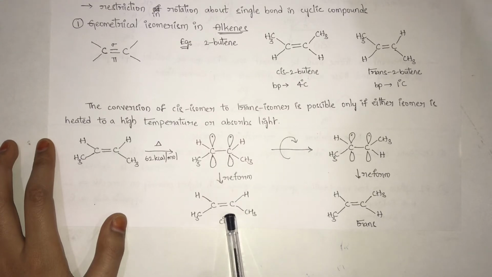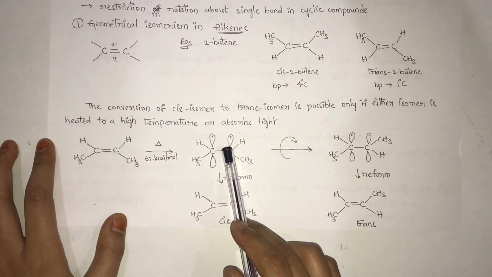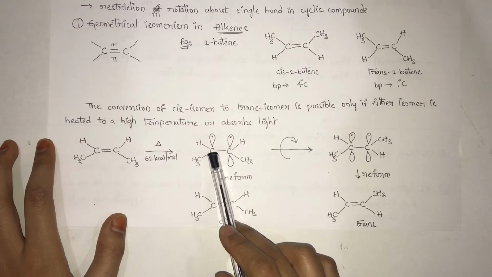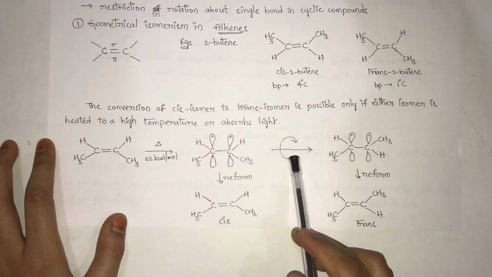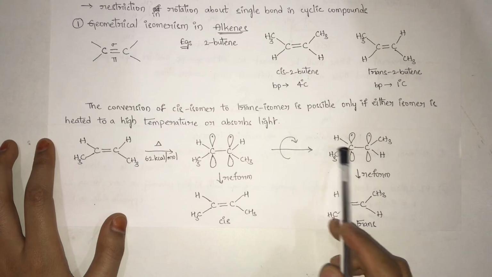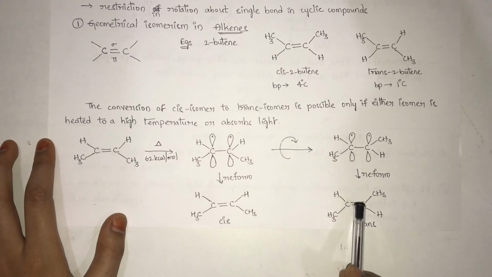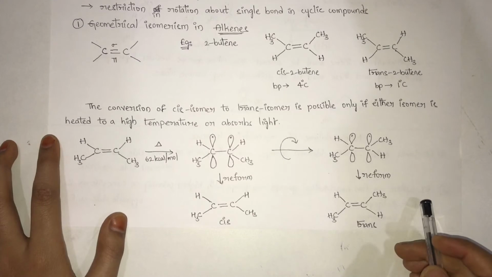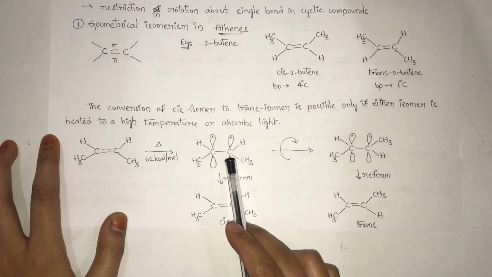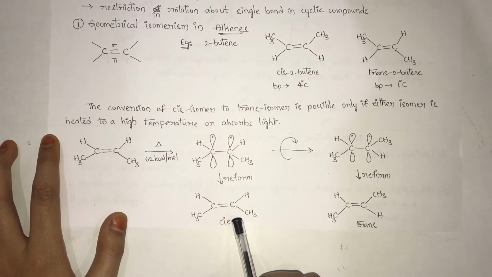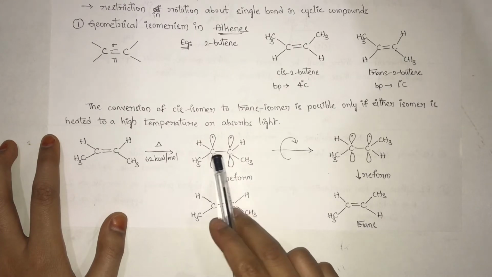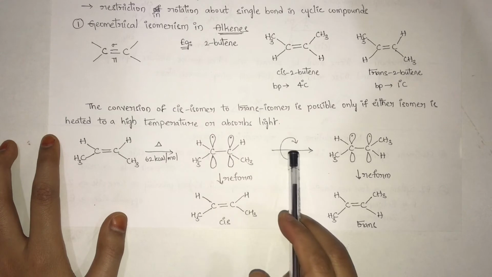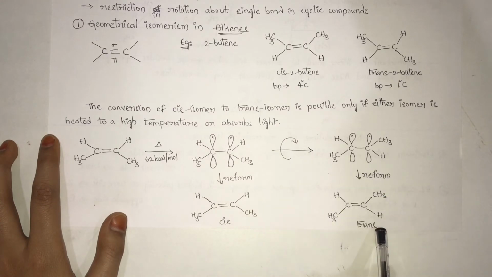This is one possibility. When this double bond is broken, there is a chance of rotating this single bond. If it is rotated, on reforming, we will get the trans isomer. There is a chance of getting both isomers. If it remains as it is, then we will get the cis isomer. If the single bond between carbon and carbon is rotated, then we will get the trans isomer.